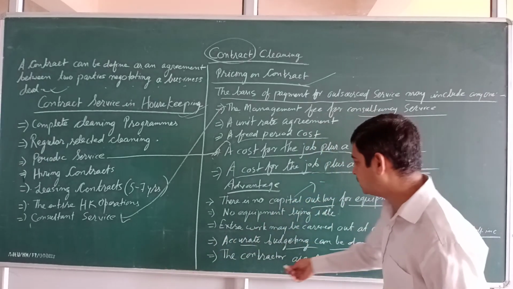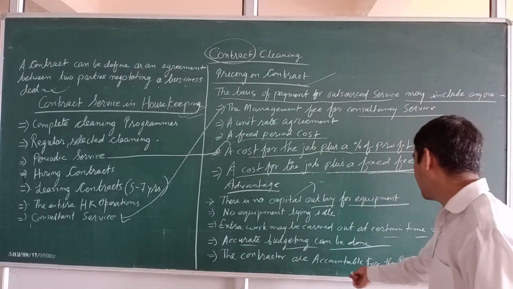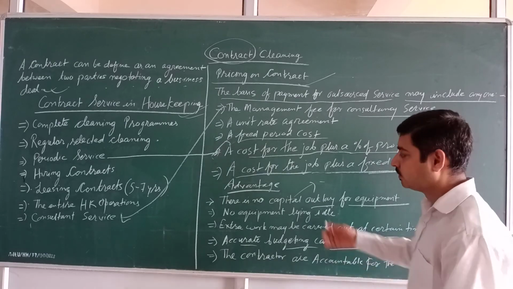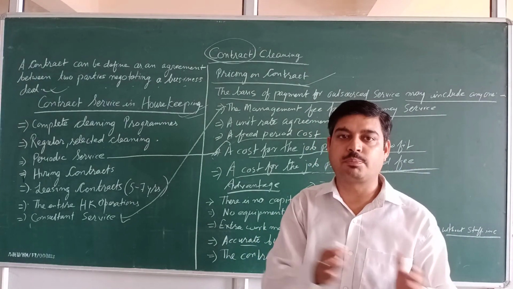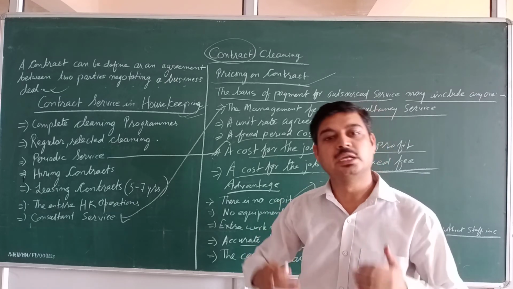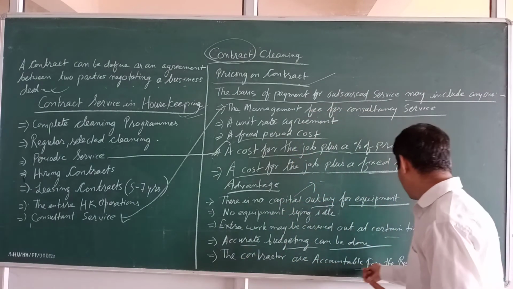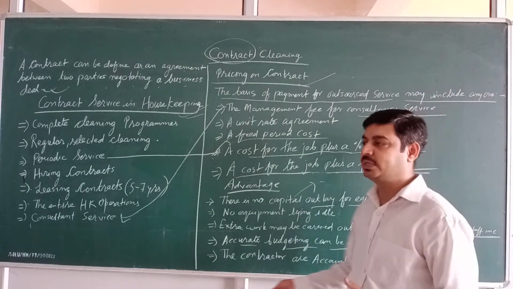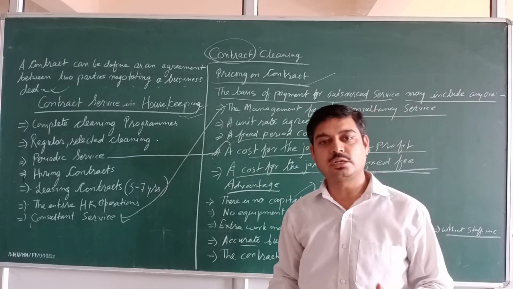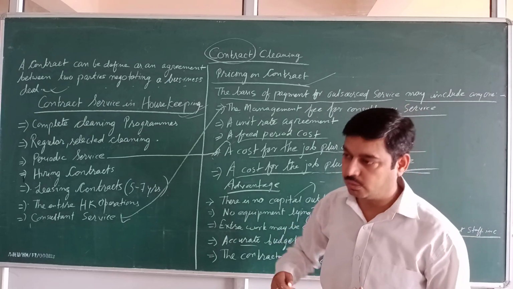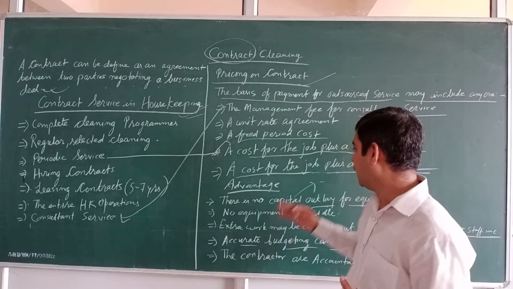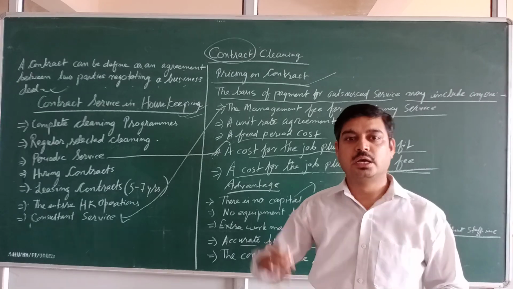Now, fourth, the contractors are accountable for the result. If the result of the contractor is not proper or not 100%, then the contractor is liable for that result. They are responsible for the result they give to us. Again, we will go with the next topic, the disadvantages of the contractual service.